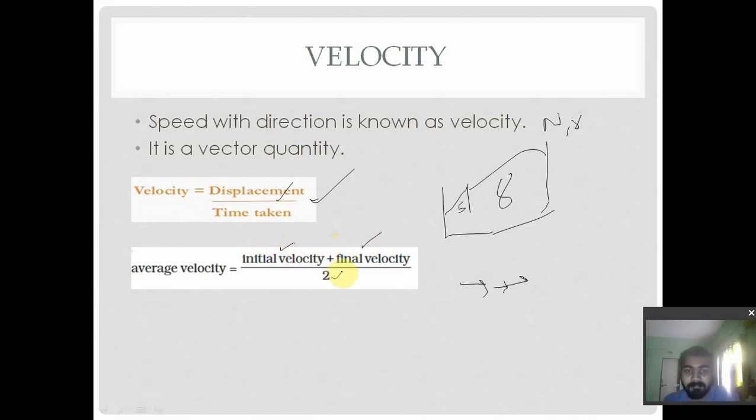We will use average velocity in those cases. In this video I will not be discussing those cases, but this is for information. This is given as u plus v by 2. v is the final velocity, u is the initial velocity, and 2 is the denominator to divide by 2. You may know that we do a mean. So this is nothing but the mean of the velocity.